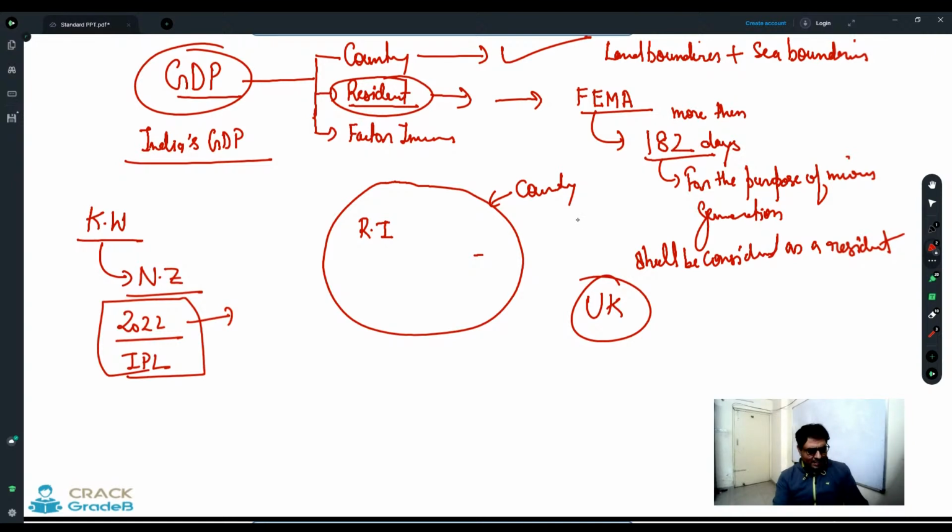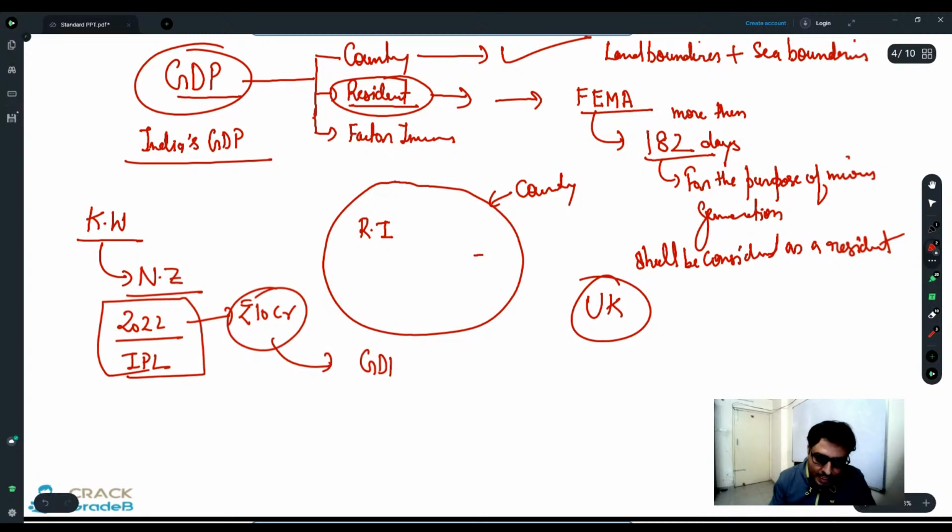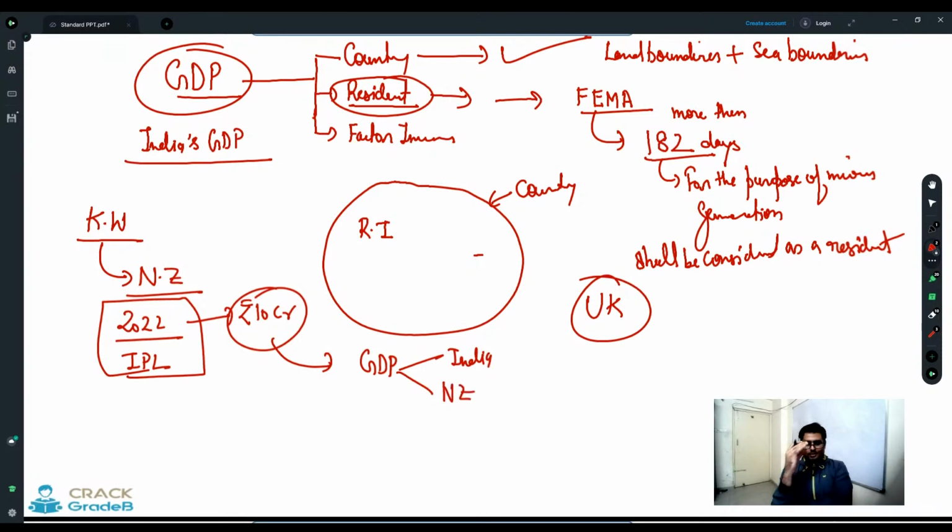Chalo, just take it as 10 crores. So my question is, this 10 crore that he is going to get from IPL 2022, is it going to be part of India's GDP or New Zealand's GDP? Suppose that he is going to get 10 crore, right?